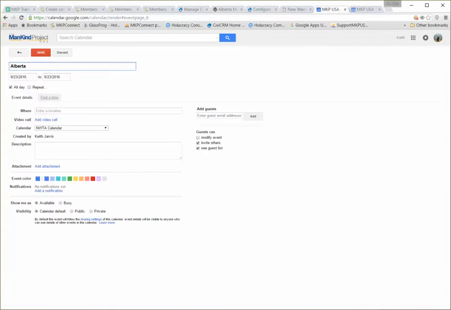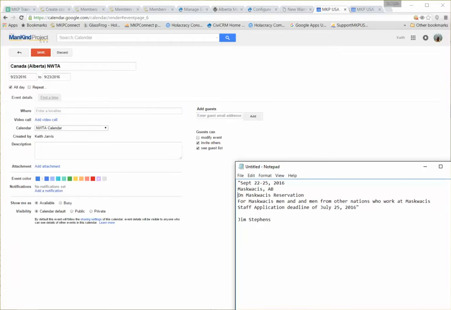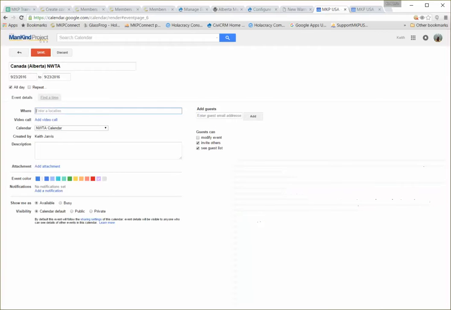See, that's why. Canada, parenthetical Alberta, NWTA. And then what we put in the where field is just the city, state or province. So if you recall, I have that right here. I'm just going to grab that. Boom.